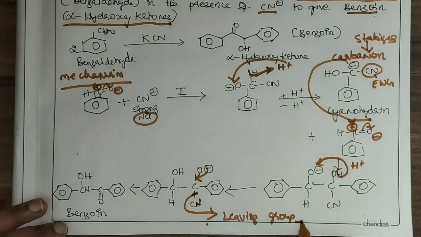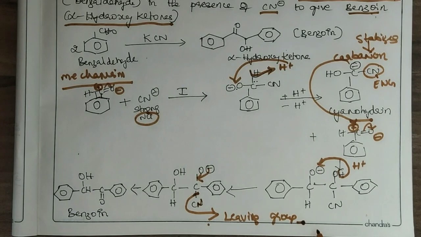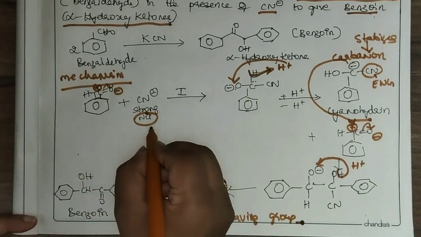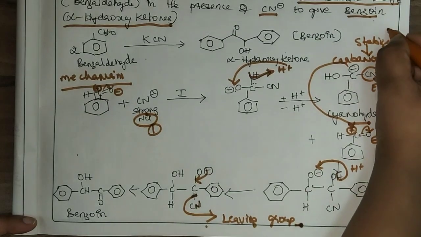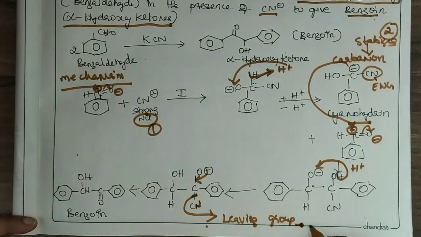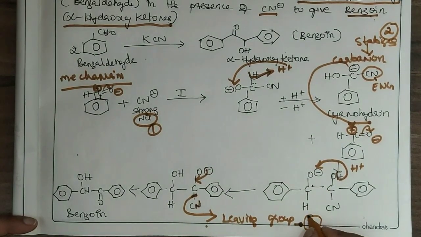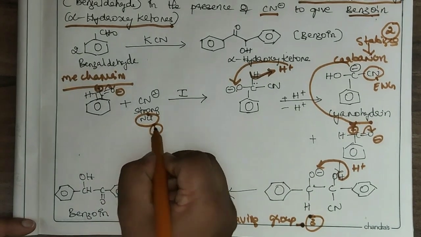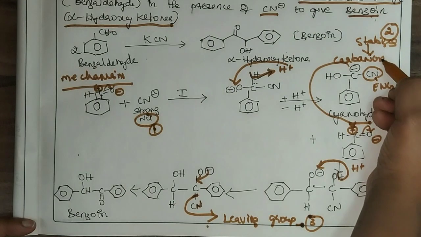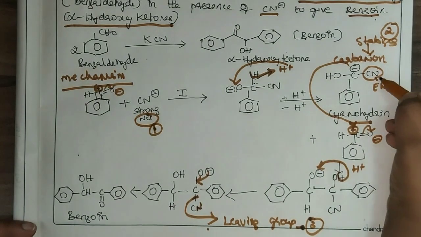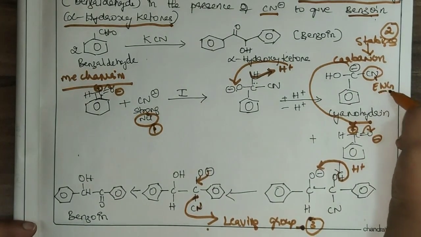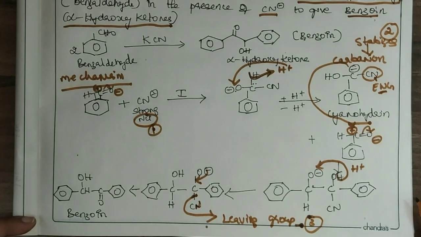So this is the role of cyanide ion in the benzoin condensation.